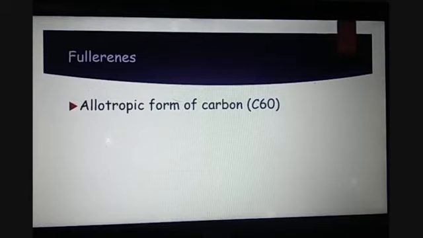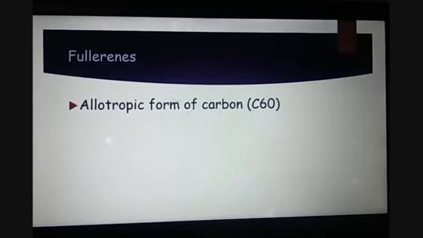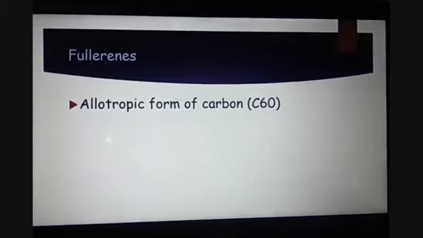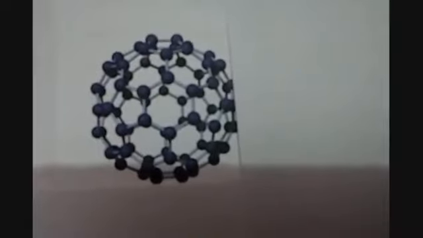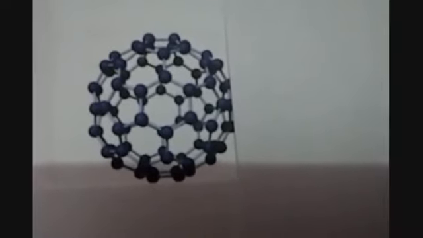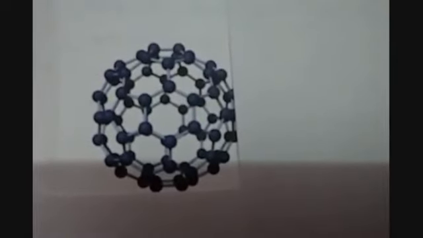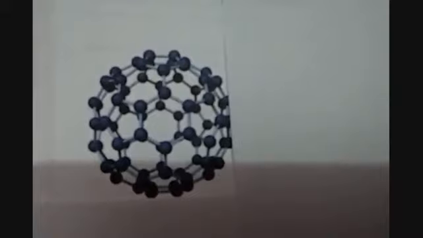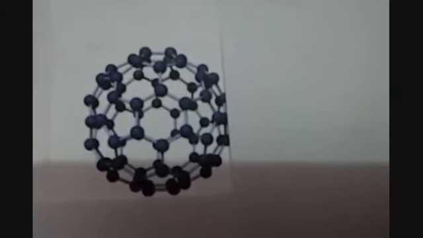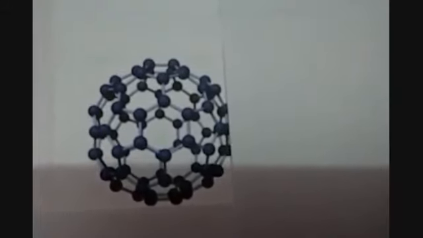It is prepared by heating graphite in an atmosphere of helium. There are more forms of fullerenes like C70, C90 or C120. Its structure looks like this: a spherical ball is formed, and here also carbon is arranged in hexagonal rings which form a cage-like structure that is hollow inside.